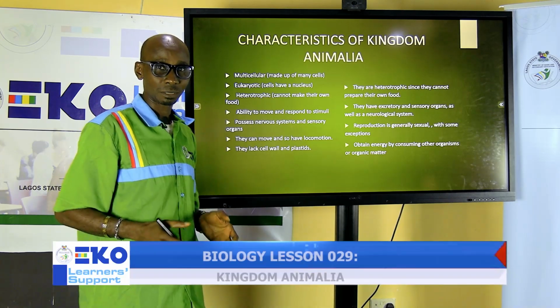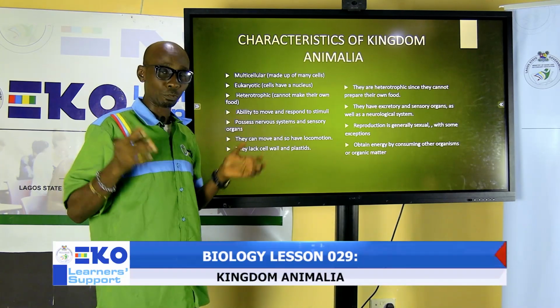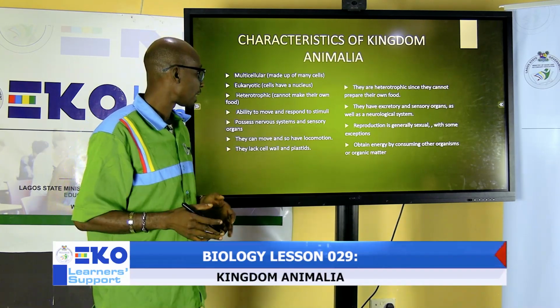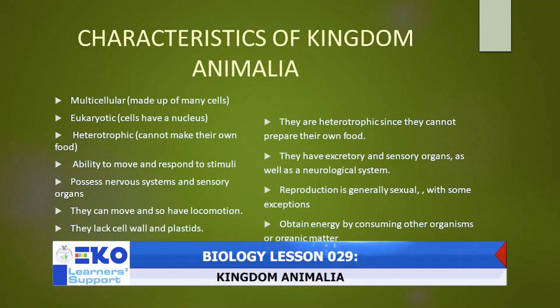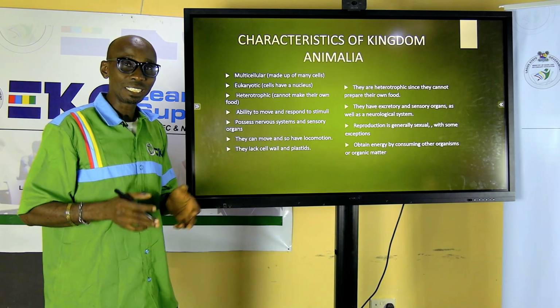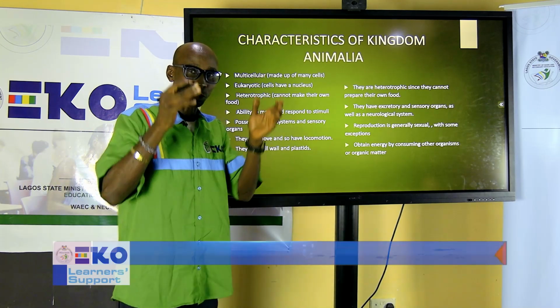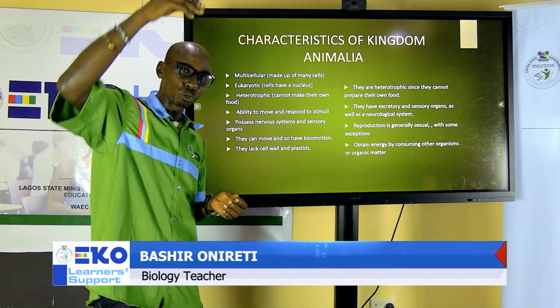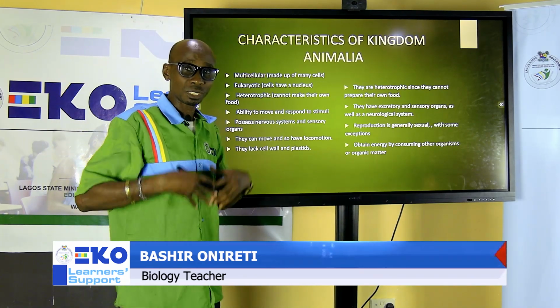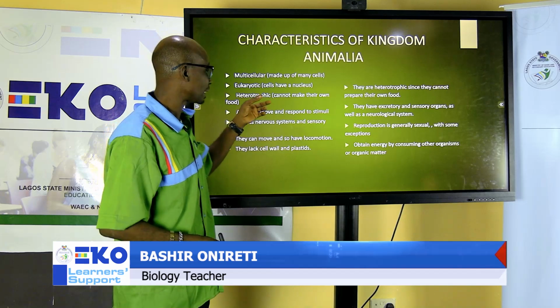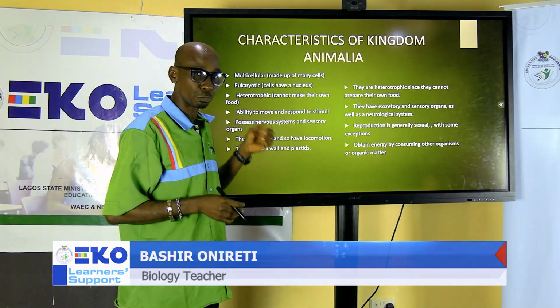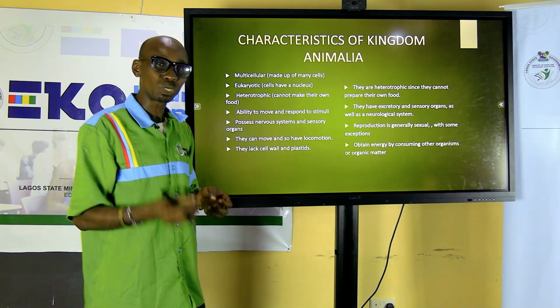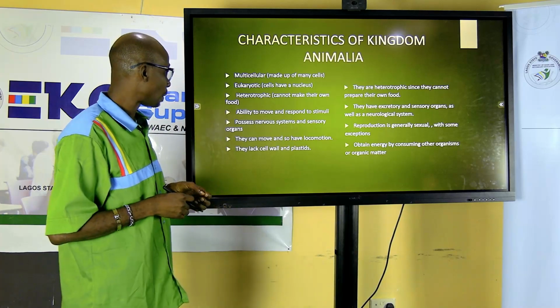Characteristics of animals. We have done characteristics of plants before. Characteristics of animals: they are multicellular, which means they are made up of more than one cell. They are heterotrophic. One of the reasons why we are animals is because we cannot make our own food. In the past, amoeba was grouped as an animal because it cannot make its own food. That's why it is an animal. Heterotrophic nutrition is nutrition in which we depend on others for our food.